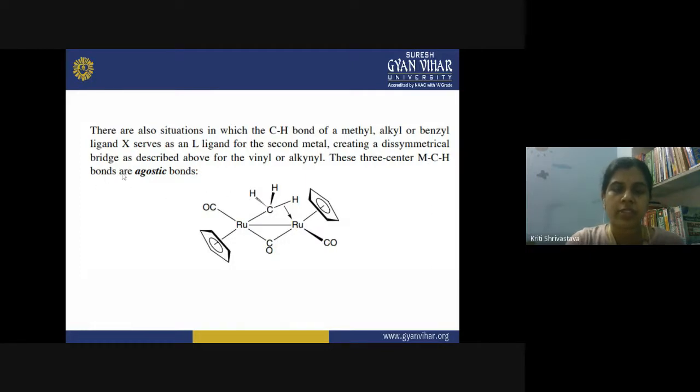In one of the previous lectures, we discussed agostic interactions. What are agostic interactions? When one of the hydrogens comes near to one of the metals involved in the bonding, the sigma electrons involved in the CH bond start interacting with the metal atom. So this is the agostic interaction, and it shows fluxionality. The fluxional behavior is displayed by such agostic complexes. You cannot determine them by using IR spectroscopy alone. Rather, you use both IR and NMR spectroscopy to characterize such agostic interactions.